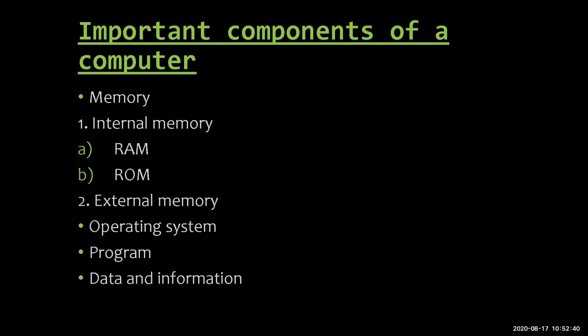There are two types of memory, internal memory and external memory. Internal memory is RAM, that is random access memory. You can make changes in this memory. Next is ROM, that is read only memory. As the name itself suggests, read only means you cannot modify it or make any changes in this memory.